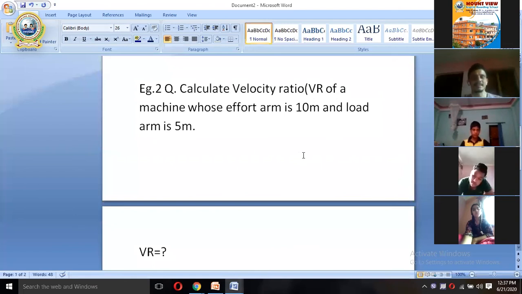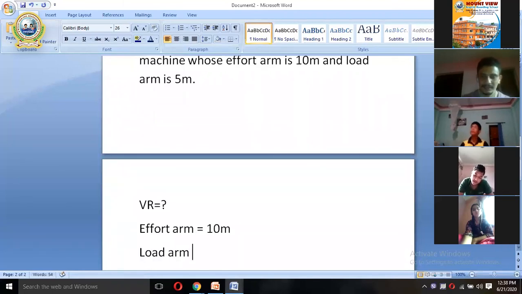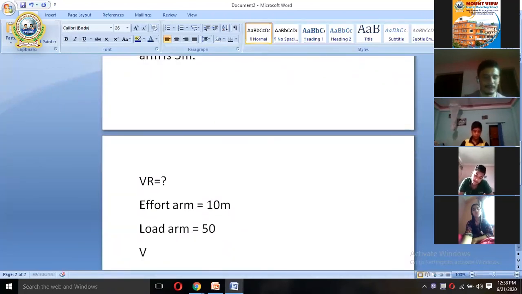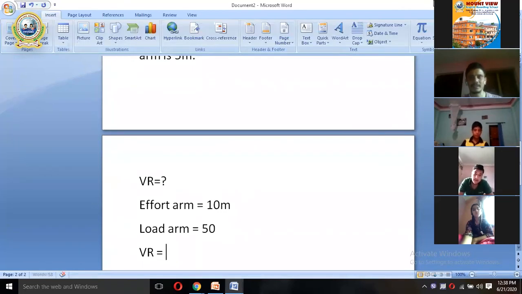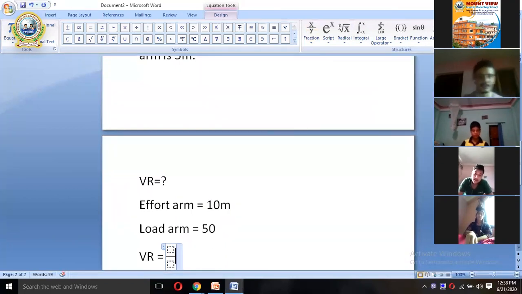You are given that the effort arm, which is also known as effort distance, equals 10 meters. Effort arm and effort distance are both the same. Similarly, load arm equals 5 meter. And we know the formula to calculate VR: VR equals effort arm, also known as effort distance, divided by load arm. Don't be confused, effort arm and effort distance are the same.